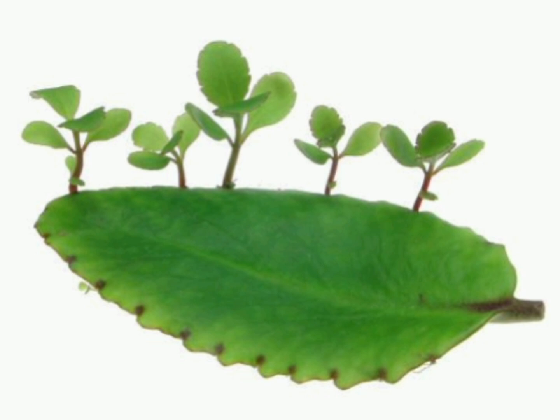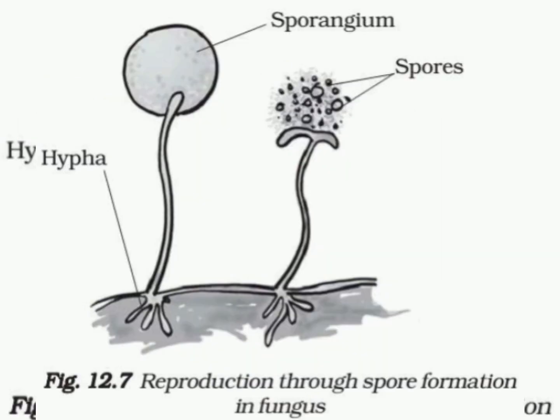Another one we have is spore formation. This type of asexual reproduction we observe in Rhizopus, known as bread mold. A thread-like structure develops on the bread, and on that thread-like structure a knob develops in which spores are produced. Each spore will develop into a new individual.